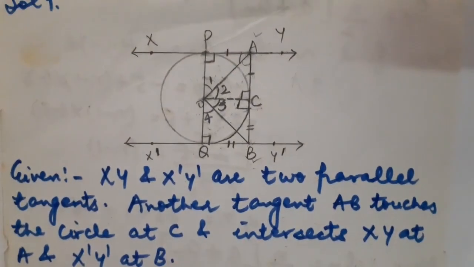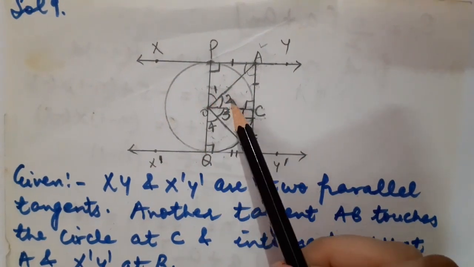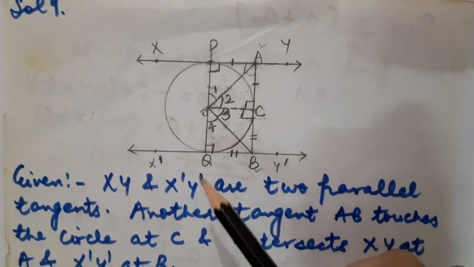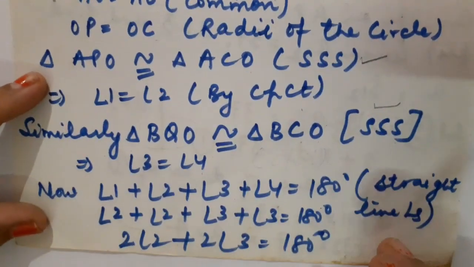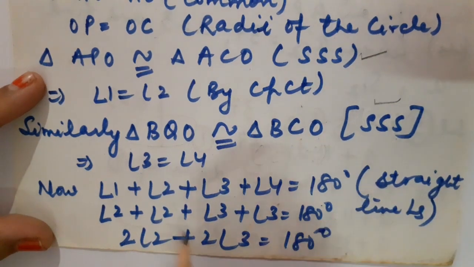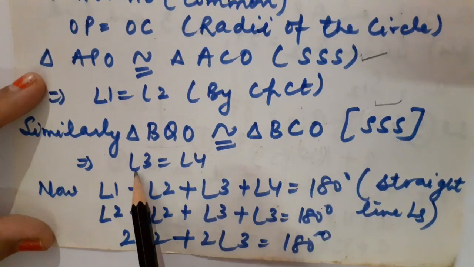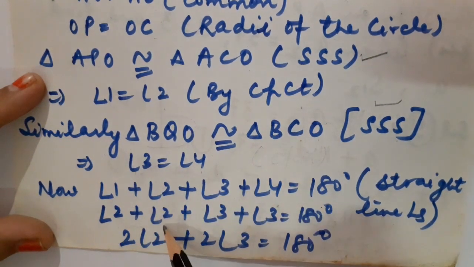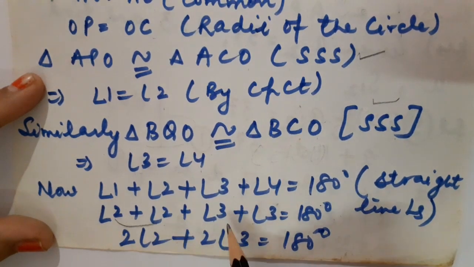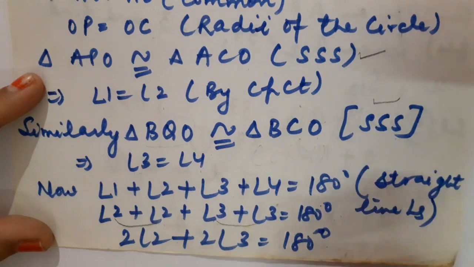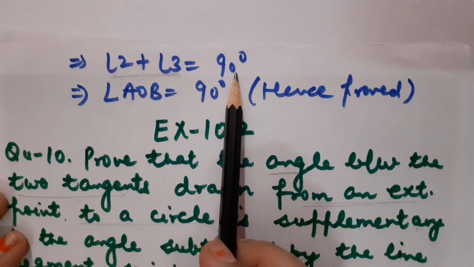Now children, have a look. This PQ is a straight line. So angle 1 plus angle 2 plus angle 3 plus angle 4 will be 180 degrees, straight line angle. Now I am going to replace 1 by 2 and of course 4 by 3. This is angle 2 plus angle 2 plus angle 3 plus angle 3 is equal to 180. So twice angle 2 plus twice angle 3 is equal to 180 degrees. So children, angle 2 plus angle 3 must be 90 degrees.